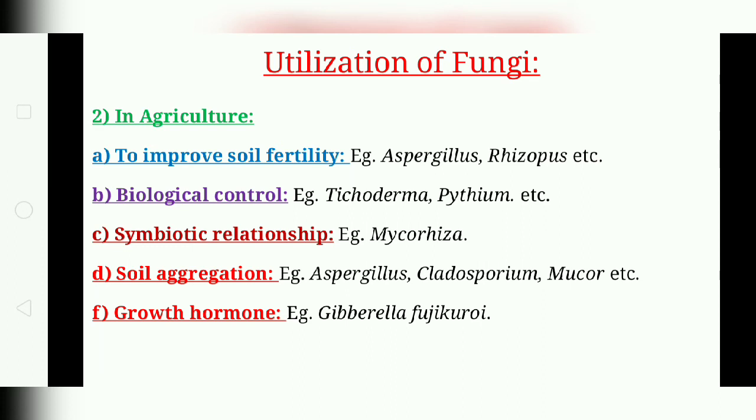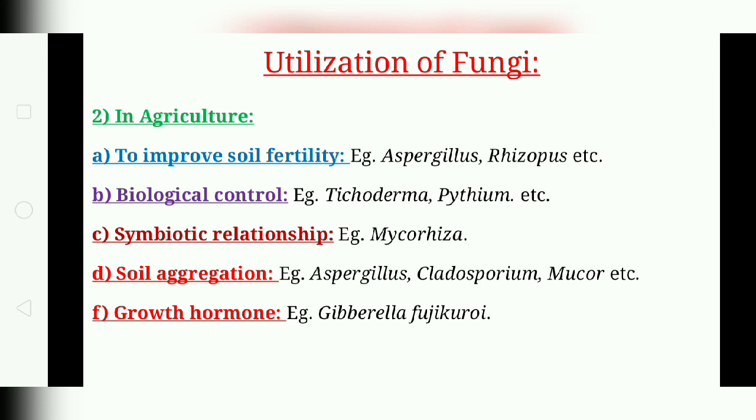Fungi have symbiotic relationships with a large number of plant roots, that is mycorrhiza. They help plants against a variety of stresses, and they supply phosphorus and other minerals from the soil.